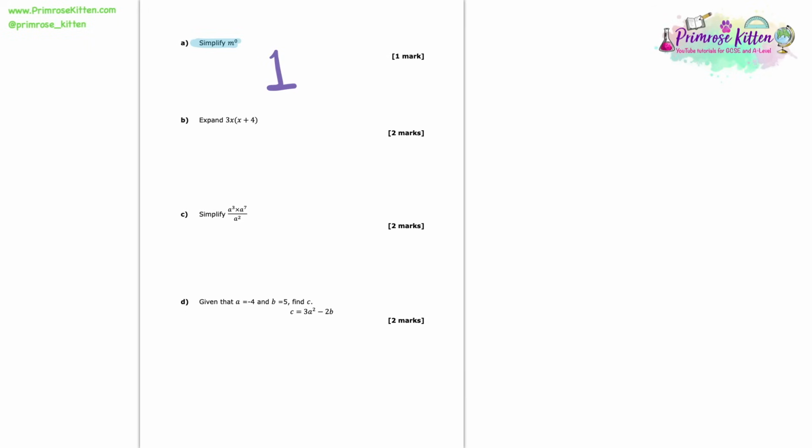Next up, we're asked to expand 3x brackets x plus 4, close brackets. So what we need to do is to multiply out the brackets. So that 3x needs to get multiplied with everything inside the brackets. First off, let's do 3x times x. That gives us 3x squared. Now if we do 3x times 4, we get 12x. So we've got 3x squared plus 12x.